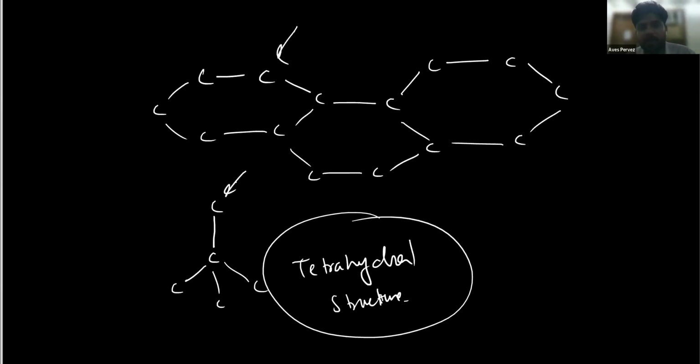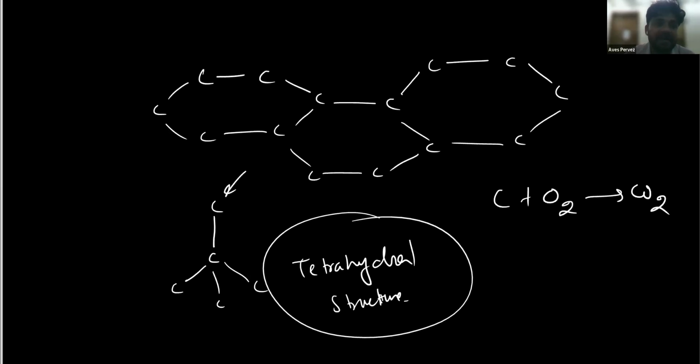If you burn graphite or diamond, both give C plus O2 gives CO2. Their chemical properties are almost the same. But in graphite, carbon is bonded in a hexagonal structure, while in diamond it is bonded in a tetrahedral structure, and because of this they have different properties.